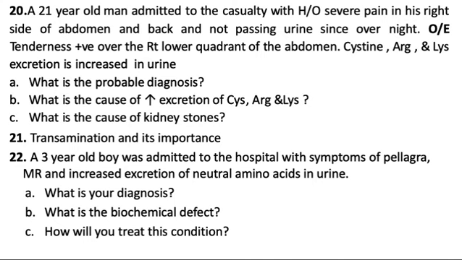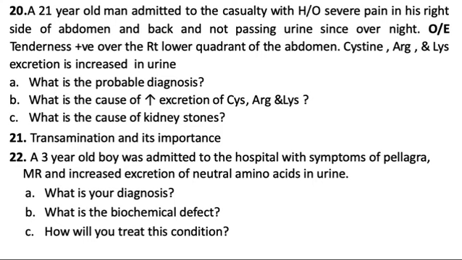A 21-year-old man admitted to the casualty with history of severe pain in his right side of the abdomen and back and not passing urine since overnight. On examination, tenderness is positive over the right lower quadrant of the abdomen. Cysteine, arginine, and lysine excretion is seen in the urine. What is the probable diagnosis? What is the cause of increased excretion of cysteine, arginine, and lysine? What is the cause of kidney stones? Okay, so this is another case report. Next, you have certain questions, that is transamination and its importance.